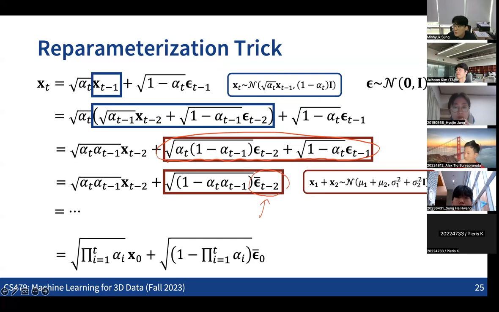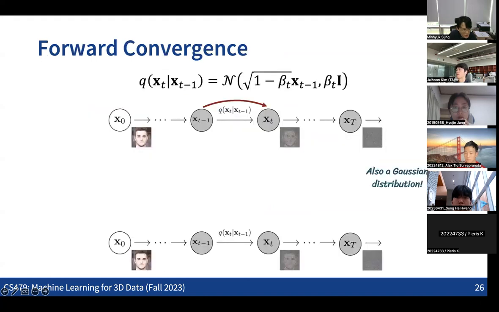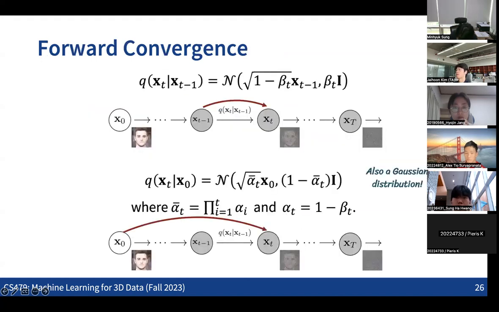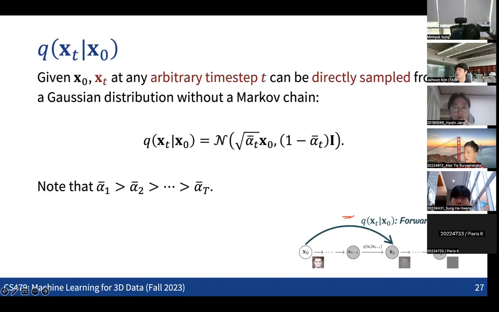Why should the betas be increasing? It seems that it doesn't have to be. Yeah, there is a lot of discussion about how we define the sequence of the beta. We're going to get into that maybe next time.